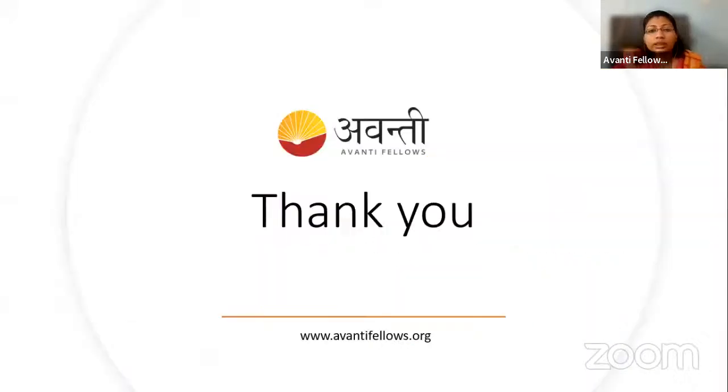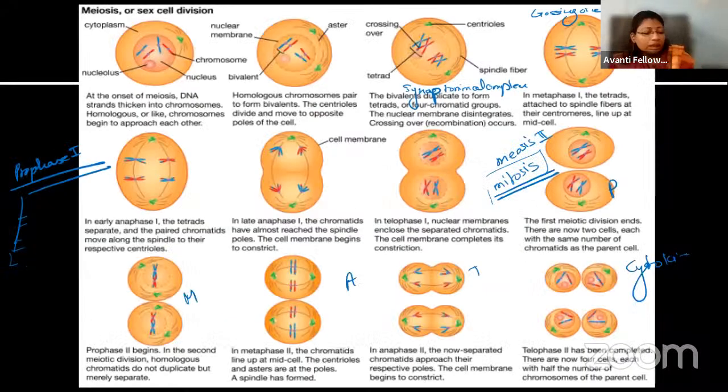If you see these cell divisions, mitosis leads to the formation of 2 cells at the end having an equal number of chromosomes, whereas meiosis leads to the formation of 4 daughter cells with reduced chromosomes, right?